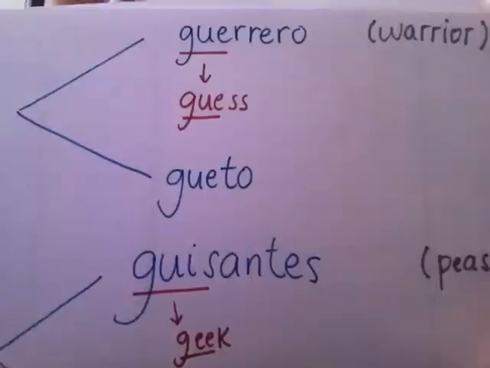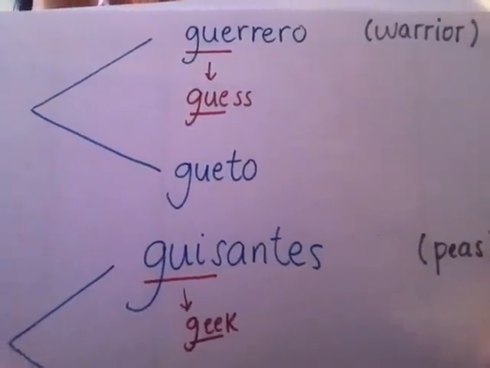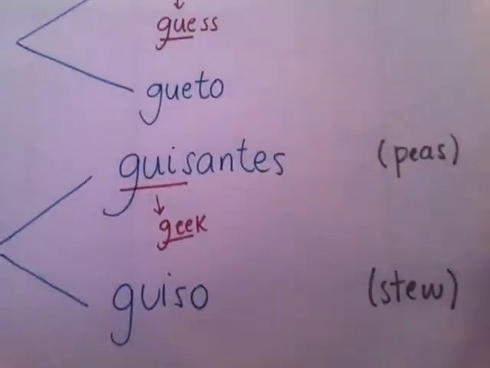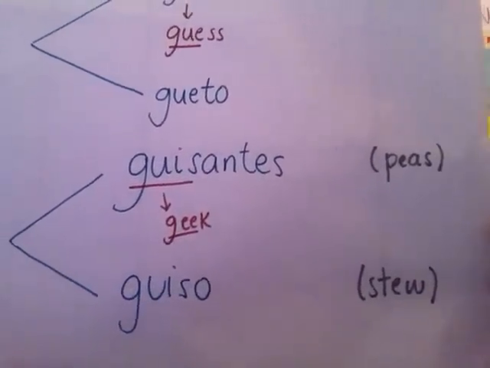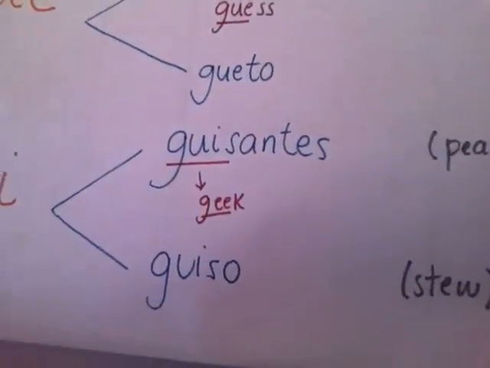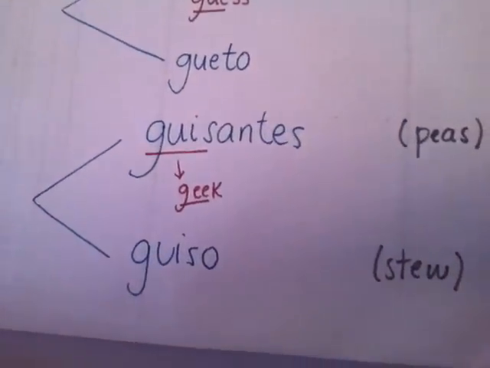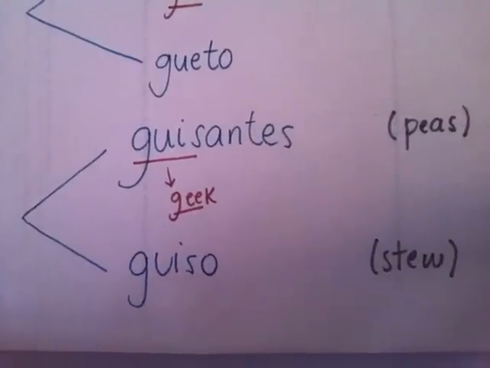Guisantes. That gi it makes is very similar to the geek sound. And finally, I have guiso. And that, by the way, is an S. Guiso, meaning stew, or sometimes you can translate it as gravy.